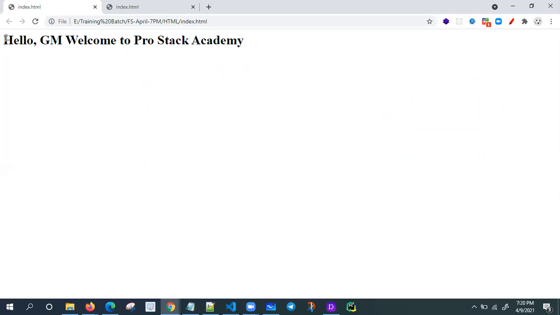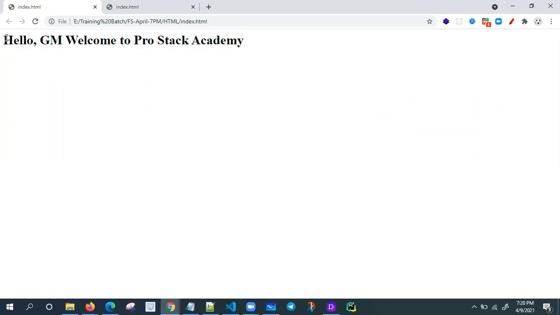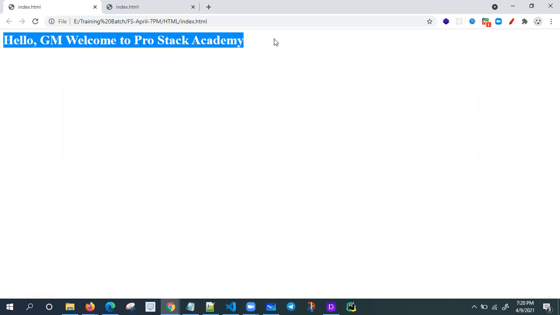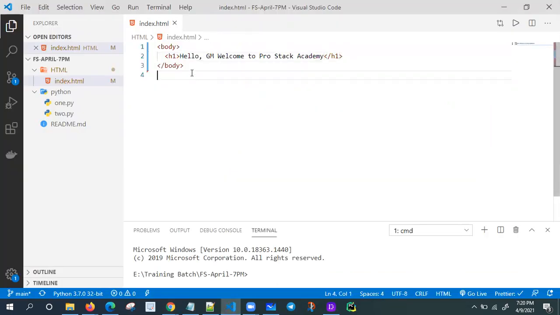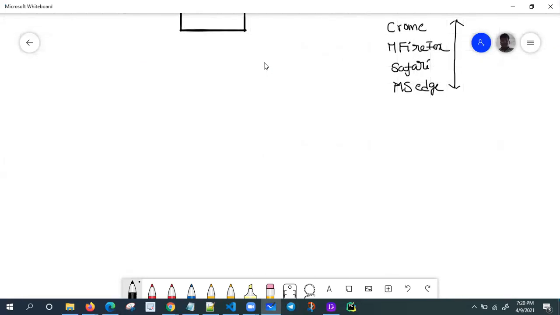See now, earlier my content was normal plain content. Now it comes as bigger, header-style text, displayed with the help of tags. With the help of HTML tags, we are going to design web pages. So let me understand the tags. What kind of tags are there? If you want to learn HTML, it's very simple: we need to concentrate on tags and attributes.